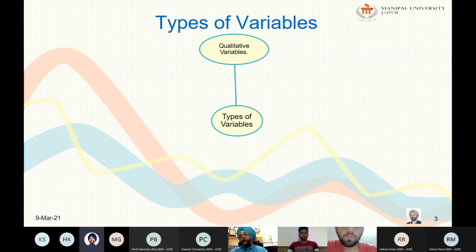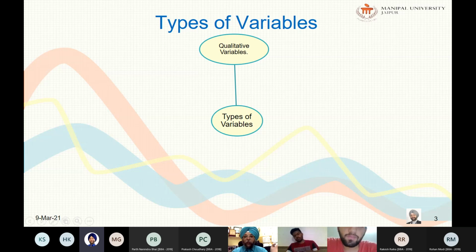For example, income level: lower income level, middle income level, higher income. So 3 types of levels are there, but there is a hierarchy, but you cannot see the difference. But if you talk specifically about income, there are 2 things: income level and income. Income level is a categorical variable, whereas income itself is a variable which is ratio in nature. We will come to that also. So these are called categorical variables. A qualitative variable is a characteristic that is not capable of being measured, but it can be categorized, or possess or not possess some characteristics, right?